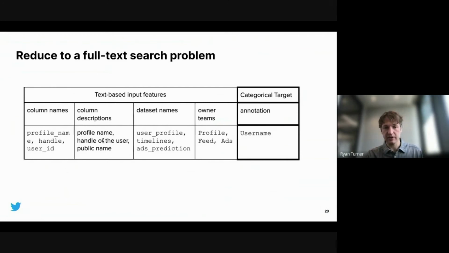So here, for instance, column descriptions, this is this concatenation of a bunch of training examples, but this will become the document for username. And then at test time, if we enter the column description for a new column we're trying to annotate, and Elasticsearch returns this so-called document under the concatenation of column description, then we'll say that username is the correct annotation for that test set column.